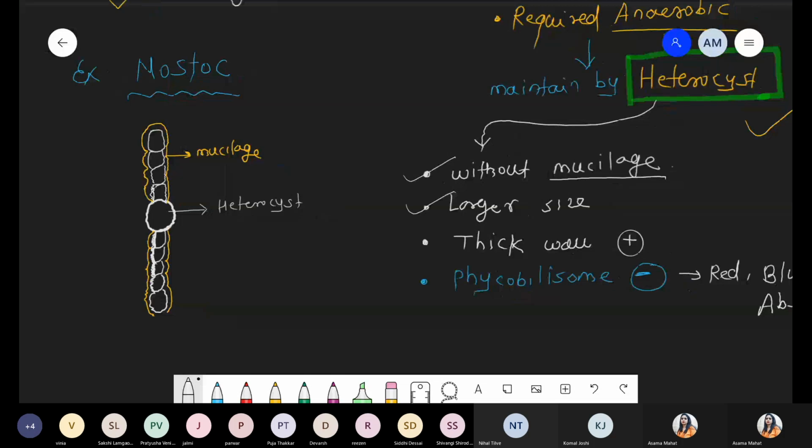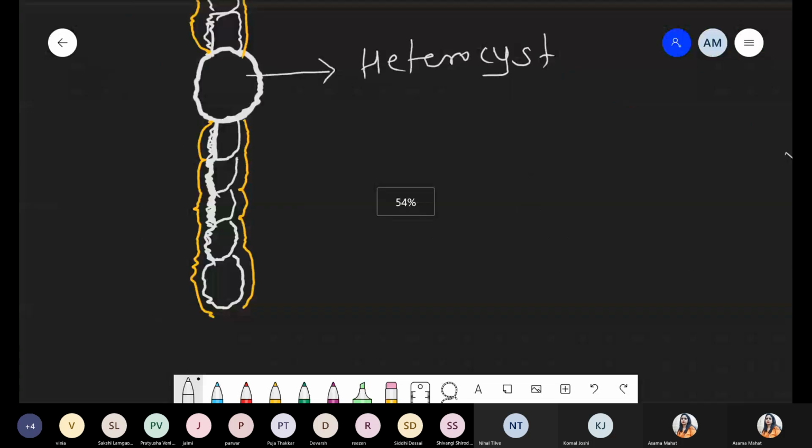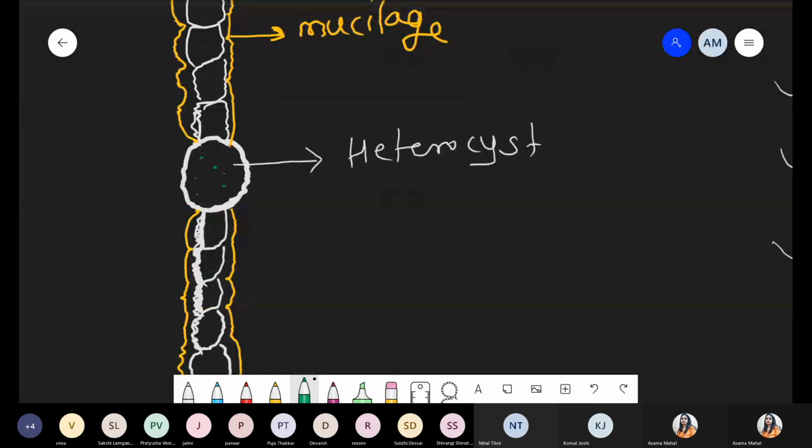It has a thick wall. Why does it have a thick wall? The heterocyst has a thick wall because it avoids oxygen penetration inside the cell. The enzyme present inside that structure is the nitrogenase enzyme, which is sensitive to oxygen.